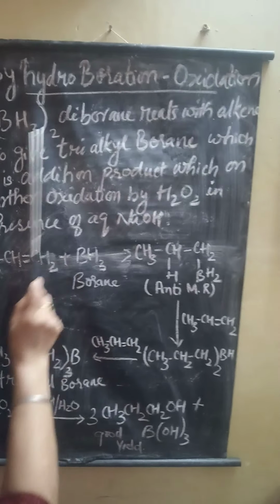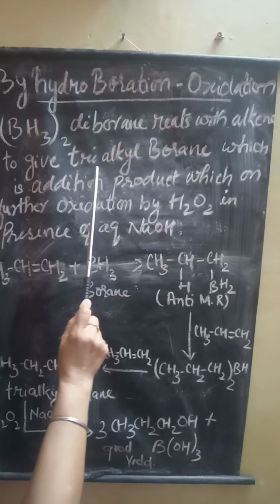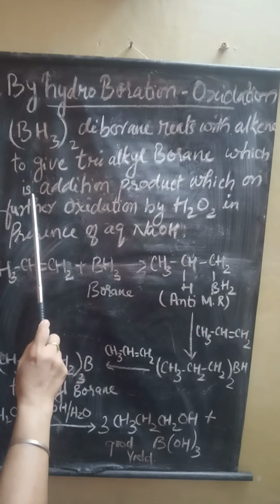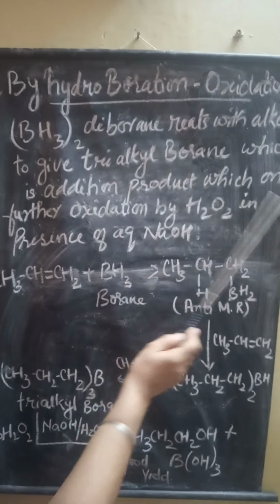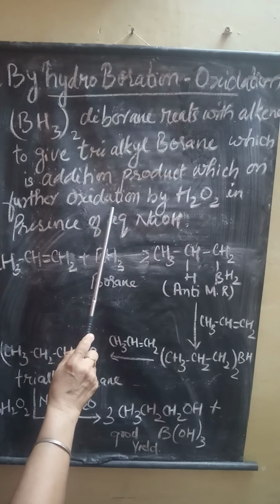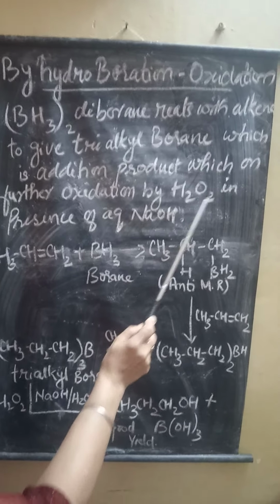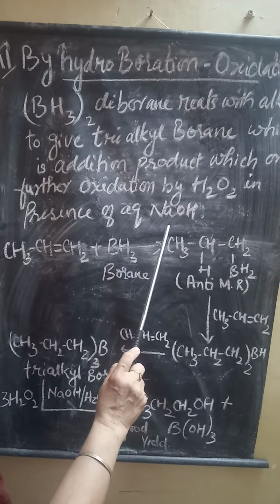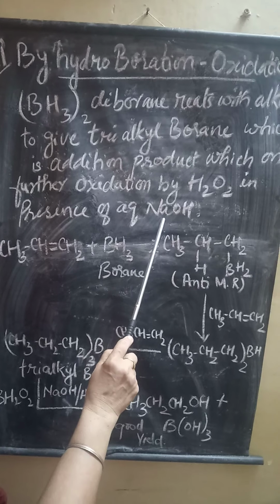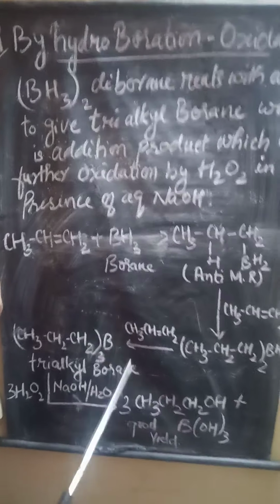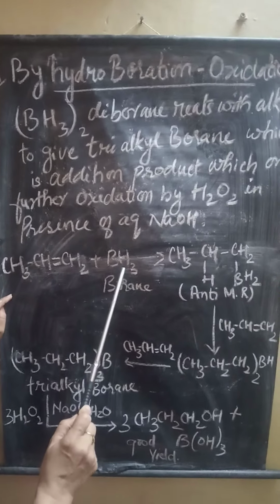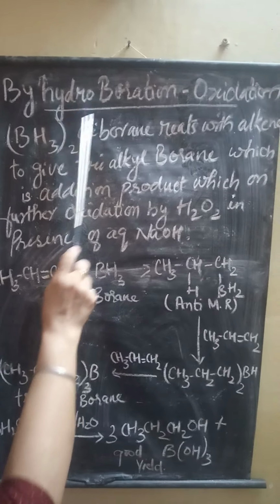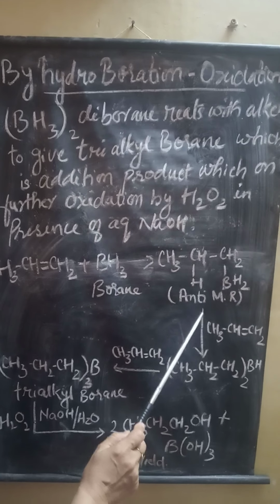When it reacts with alkene, it first gives trialkyl borane, which is the addition product, and this undergoes further oxidation with water in the presence of peroxide, and alkali, which acts as a catalyst. Now what is the reaction that takes place here? When alkene reacts with borane, this hydroboration reaction obeys anti-Markovnikov rule.